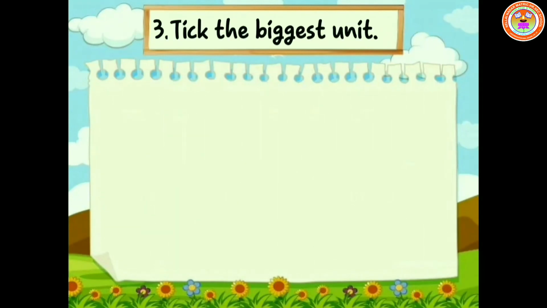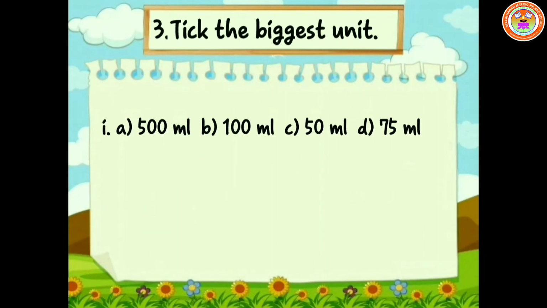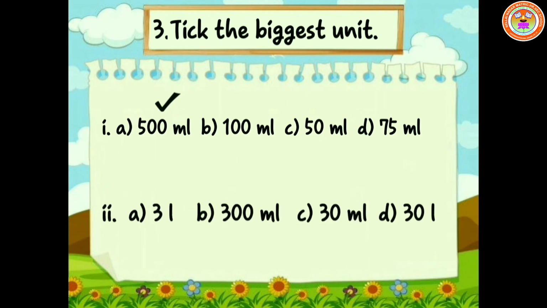Children, tick the biggest unit. First one, 500 milliliter, 100 milliliter, 50 milliliter, 75 milliliter. Here, which one is the biggest unit? Yes, 500 milliliter. Second one, 3 liter, 300 milliliter, 30 milliliter, 30 liter. Which one is the biggest unit? Yes, 30 liter. Now, let's circle the smallest unit.